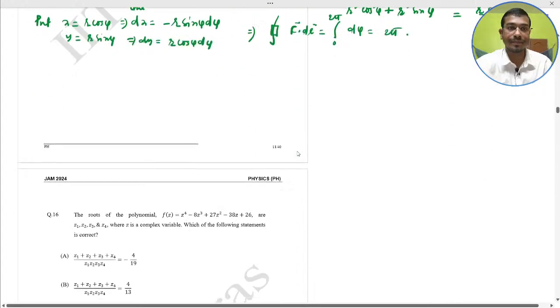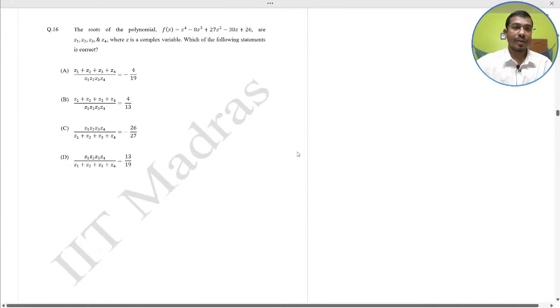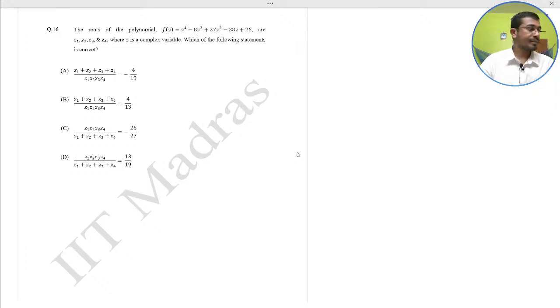Next, the roots of the polynomial f(z) equal to z to the power 4 minus 8 z cube plus 27 z square minus 38 z plus 26 are z1, z2, z3, z4, where z is a complex number.